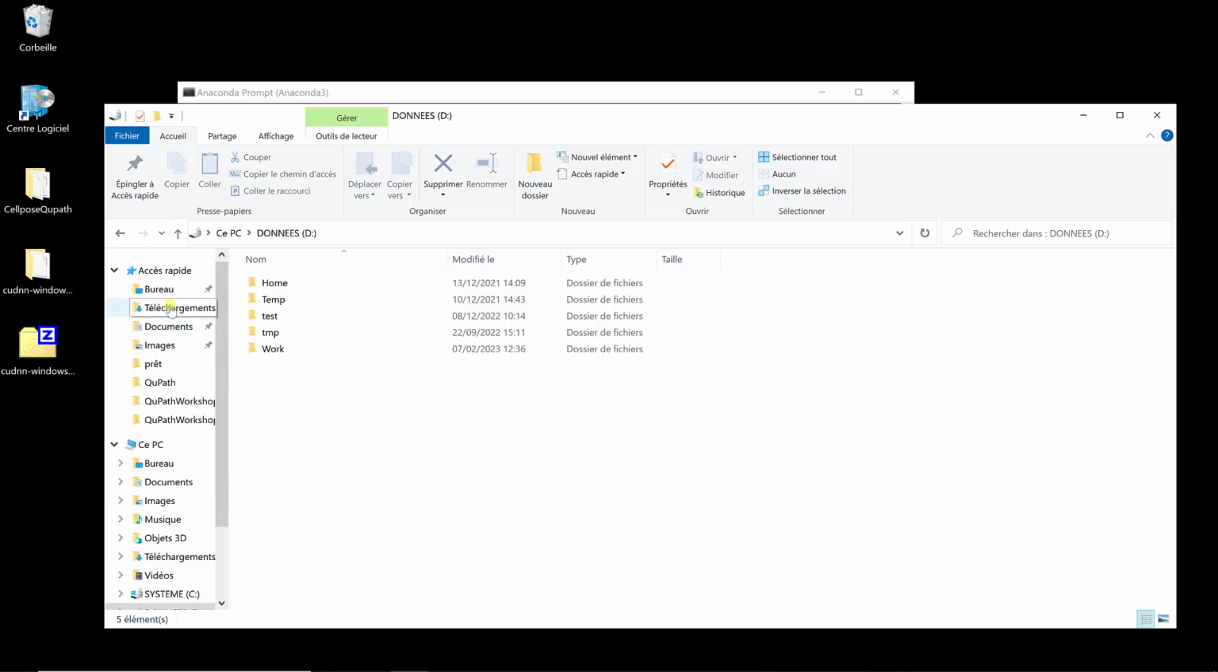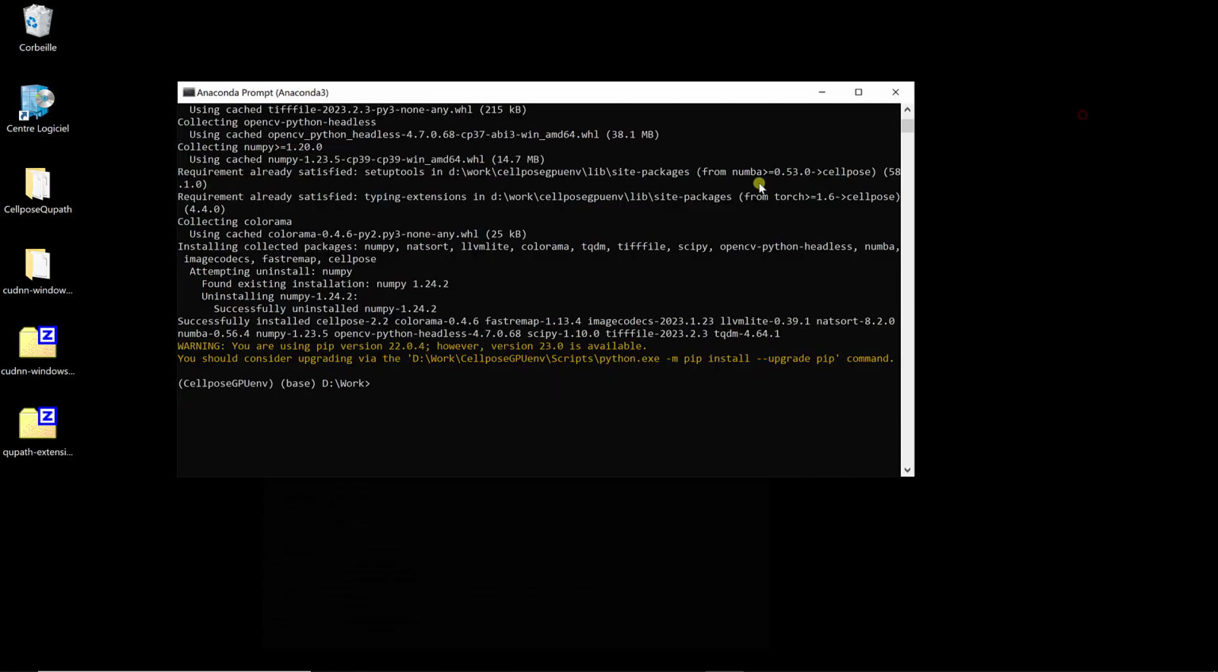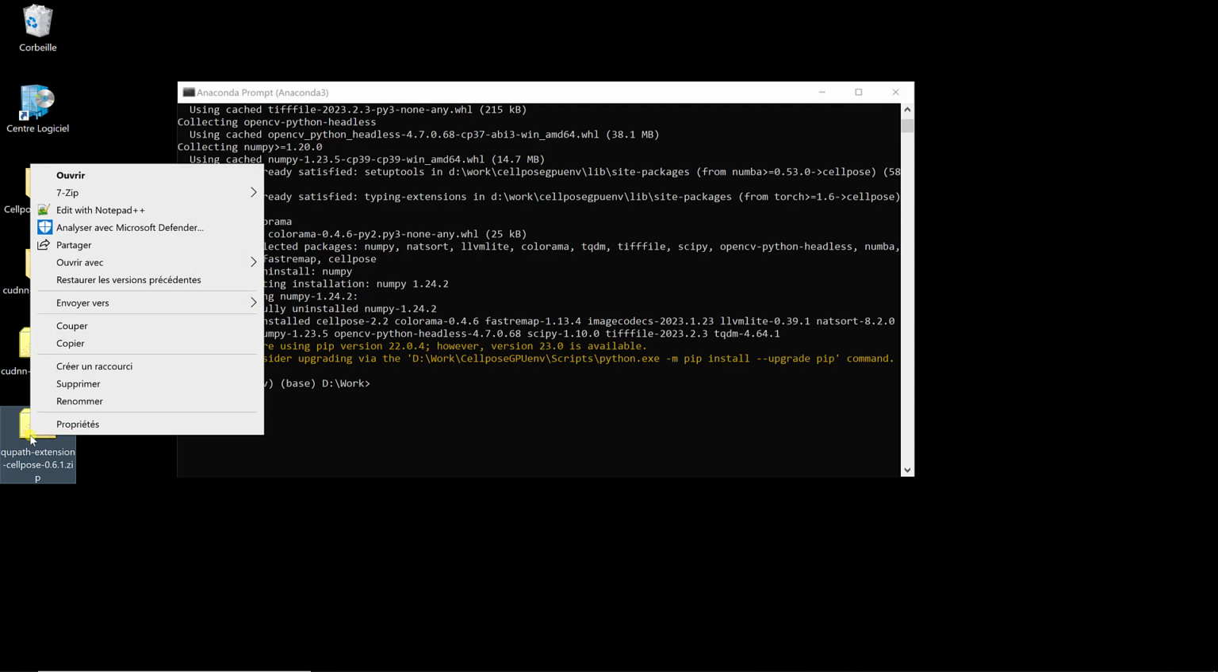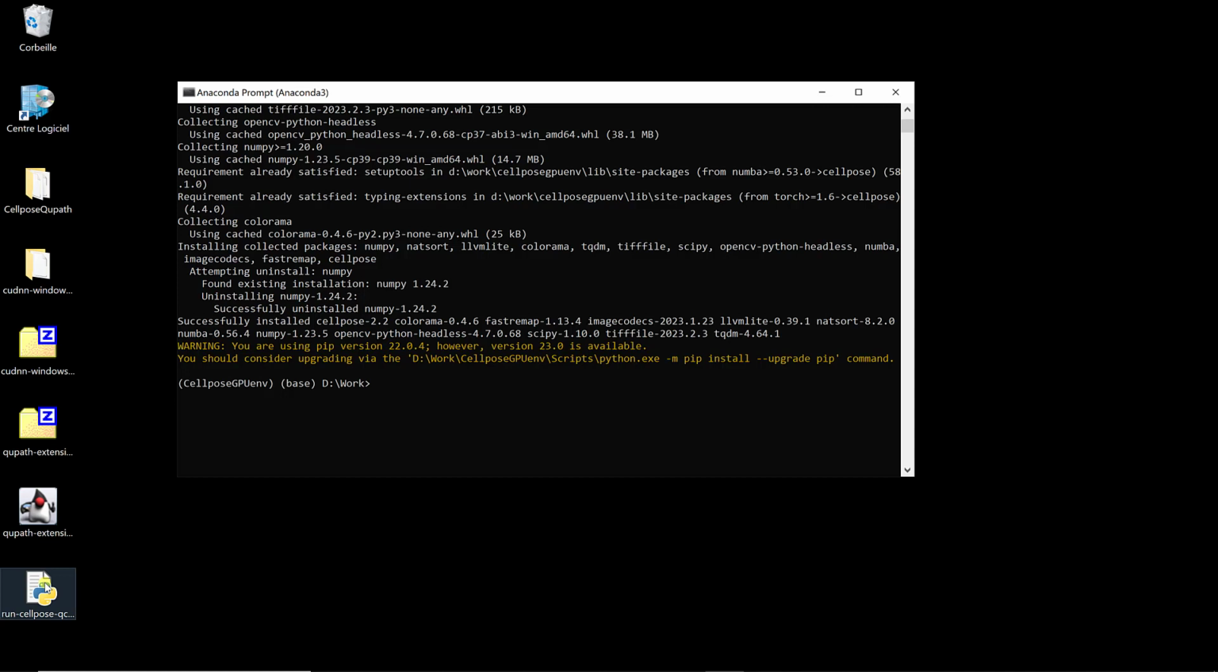If I go to my download folder, here I have the QuPath extension. I'm going to put it on my desktop. If I unzip it, I have two files. A Python file, which is useful if you want to train or retrain a Cellpose model, which you can do within QuPath. So that's actually pretty neat. But we won't do that in this video. We'll just use QuPath, and that's the file which is required, the jar file. So I'm going to start QuPath.